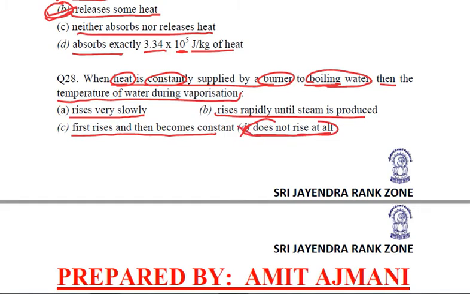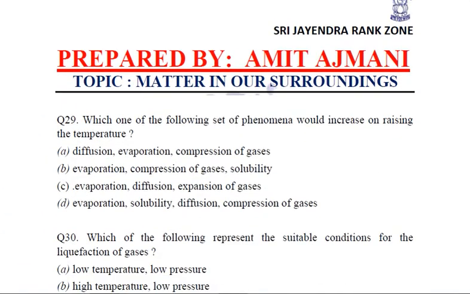Why? Because number one, it is boiling water. Secondly, very importantly, already the water is boiling. The water is boiling means it is already at 100 degree. So if you are going to constantly supply energy or heat to boiling water, now the temperature will rise rapidly until steam is produced, right? So B will be the answer to this question. Let's see the next question.